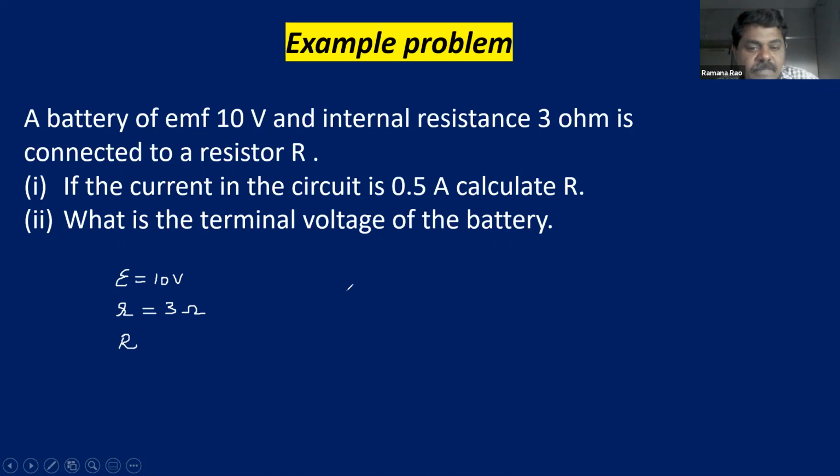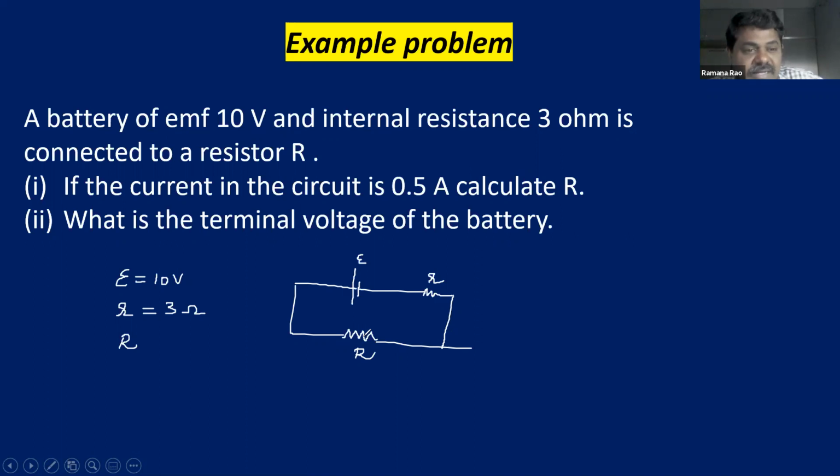So now we'll see. This is a battery, right? And internal resistance is given here. This is small r. This is the battery with EMF. And this is the external resistance. So when external resistance is connected, the current in the circuit is 0.5 amperes.